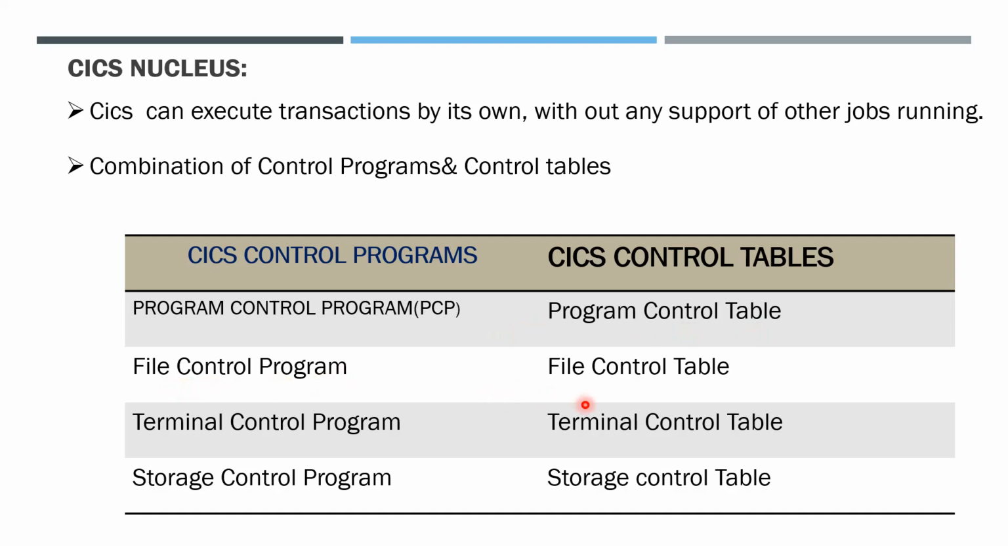File control program and file control table. The file control program consists of the source code for the file operations. File operations are like open a file, close a file, update a file. Suppose for opening a file there is a program; that program is called from the file control program. Currently, the program running is open a file, and that program is listed in the file control table.